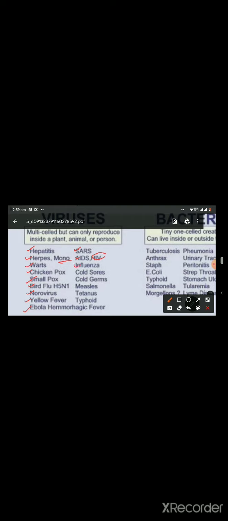Next is influenza disease. Influenza is caused by influenza virus, which is a single-stranded RNA virus. There are three types of influenza virus: type A, B, and C. Among them, A causes pandemics and epidemics, and it affects both humans as well as animals.